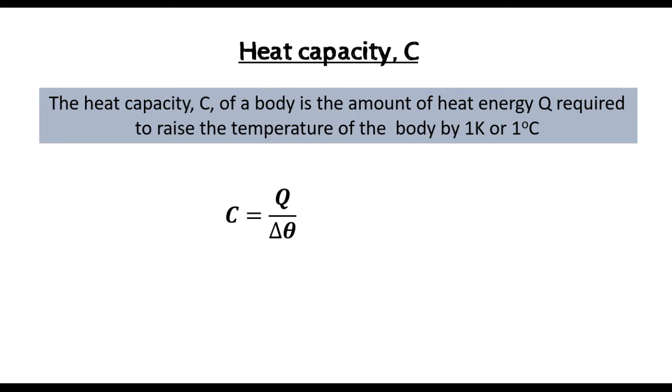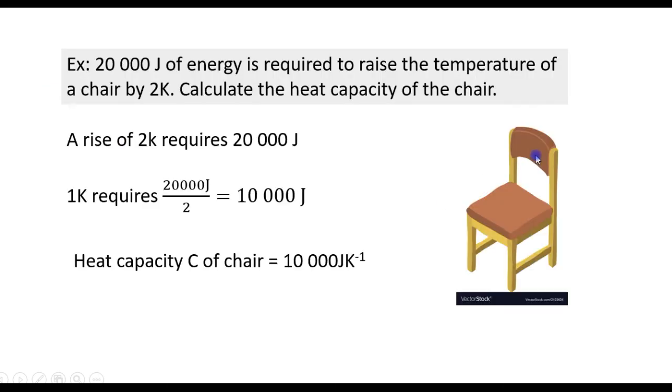Now there's another quantity called the heat capacity of a body. The heat capacity, capital C, of a body is the amount of heat energy Q required to raise the temperature of the body by 1 Kelvin or 1 degree Celsius. So for example, suppose 20,000 joules of energy is required to raise the temperature of a chair by 2 Kelvin. Calculate the heat capacity of the chair.